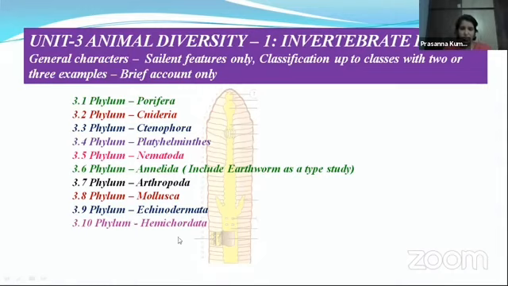So these hemichordates have the characters of both invertebrates and vertebrates. Hence, hemichordates are considered to be the connecting links between invertebrates and vertebrates. All the salient features of these phyla and their classification we are going to study under Animal Diversity 1, which is nothing but the invertebrate phyla group.